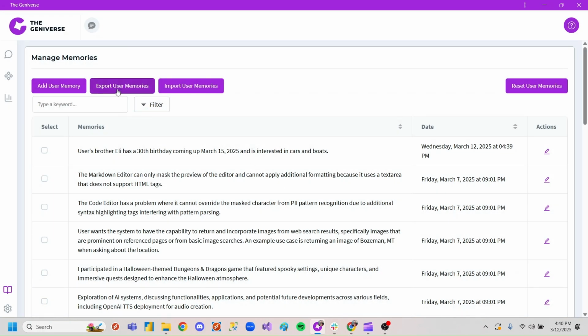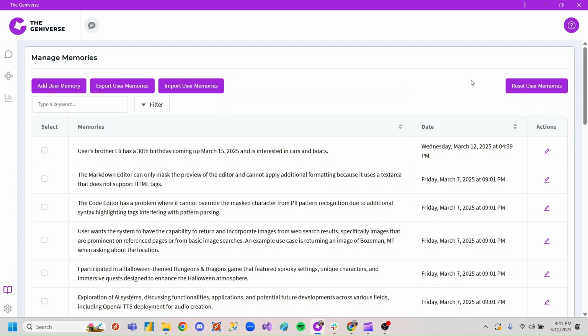A few other things are this Export User Memories up here. You've also got the Import User Memories. This export allows you to create a file that lists all of your existing memories so that you can maintain those separately. This could be helpful if you have multiple Genvierse instances that you want to maintain at the same level. If you want to do a complete data sweep or clearing within your Genvierse, but you want to maintain your memories, you can export your memories. Then once the clear has been done, you can import them again using this functionality.